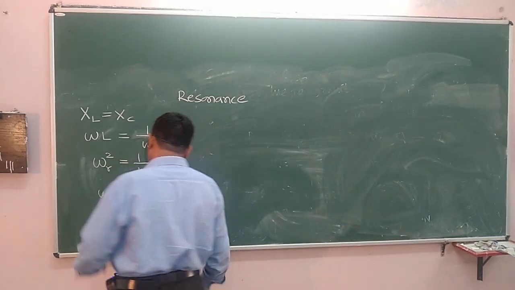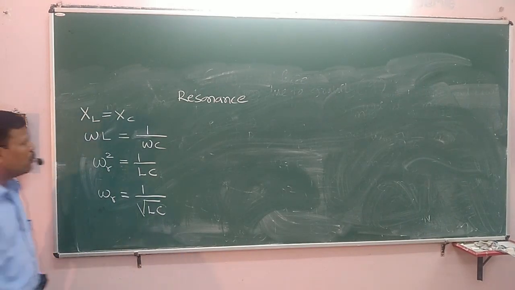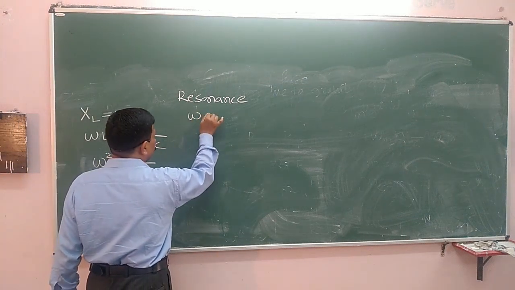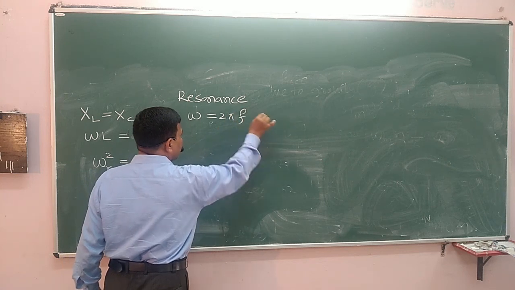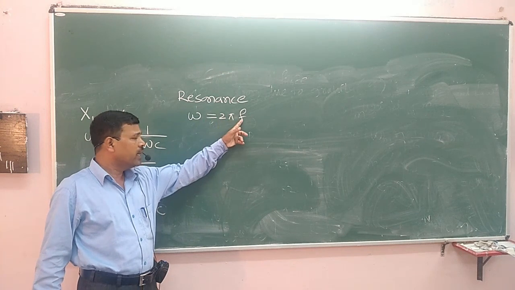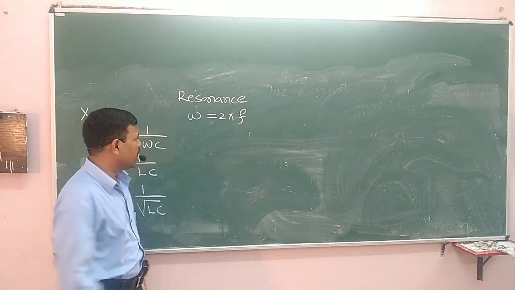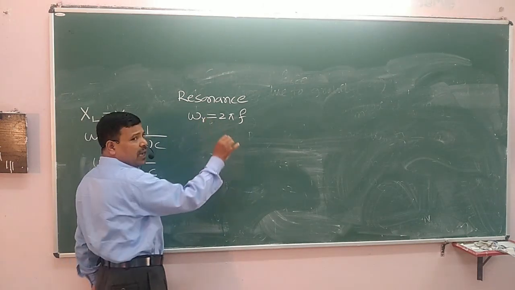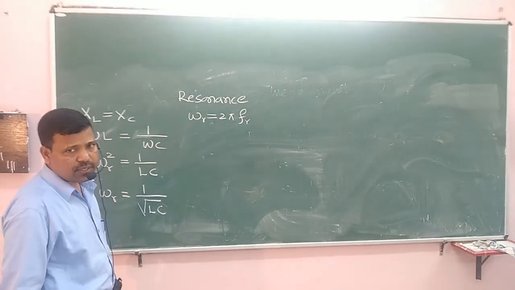For that, we need to substitute omega is equal to 2 pi f, the angular frequency and linear frequency relation. If it is a resonating angular frequency, this will be a resonating linear frequency.